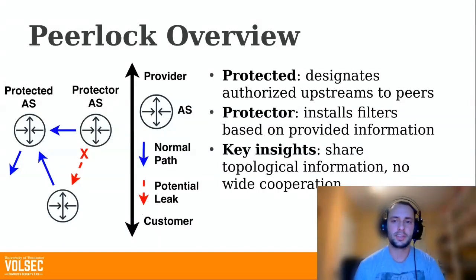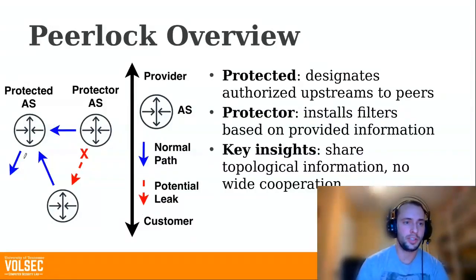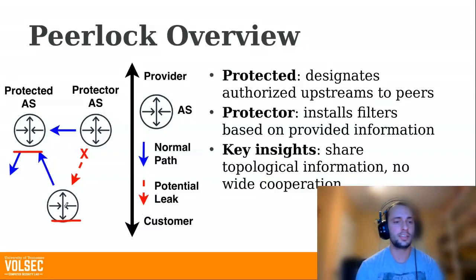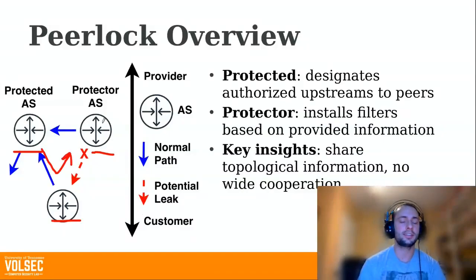So a couple things to note here. This works because ASs are sharing topological information between themselves that they wouldn't otherwise have locally. And this does not require wide cooperation between ASs to function, just between these two ASs. If I look at this diagram here, if I have some protected AS that shares a route with a customer, and that customer then retransmits the update to another provider, committing this valley-free routing violation, the protector AS can actually filter that leak, or know that that's a leak, because the protected AS has not designated the customer as an authorized upstream.